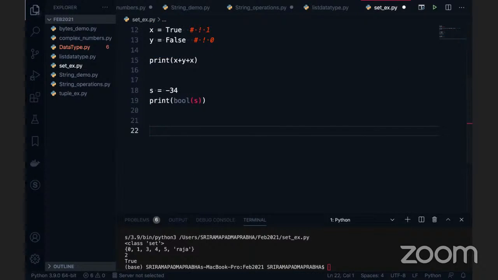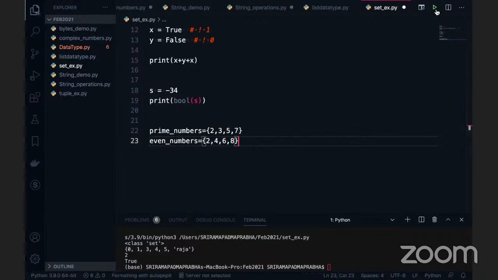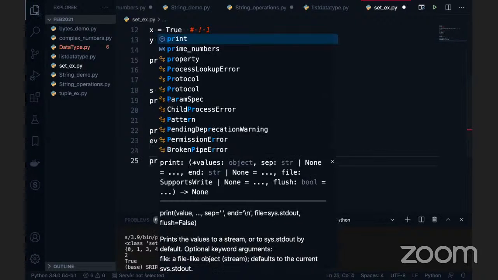For example, let me take a very simple set. I will take two sets here. One set is the prime numbers. What are the prime numbers from 1 to 10? 1 is not a prime number, right? 2, 3, 5, 7 are the prime numbers. For the other set, instead of odd numbers, I will take even numbers, because otherwise the data will be the same. This time I'll take 2, 4, 6, 8. I'm going to execute this code. Nothing will come because I have not done any operations here.